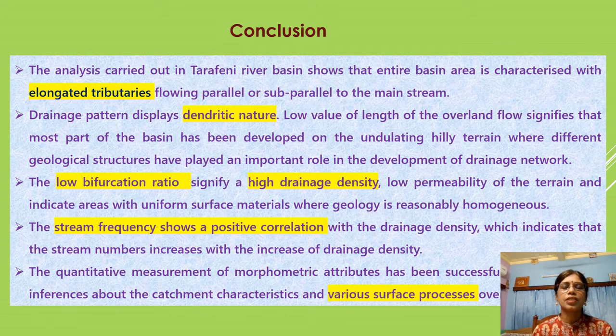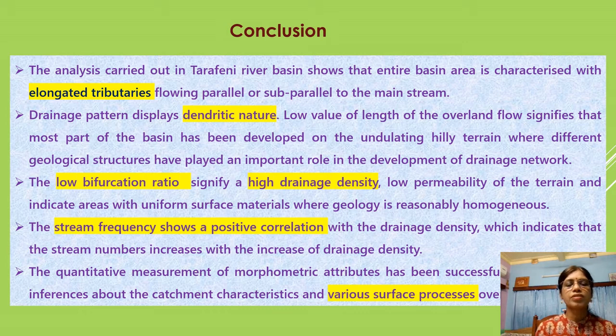In conclusion, it can be said that the Tarafeni river basin is characterized basically by elongated tributaries flowing parallel or subparallel to the mainstream, and the drainage pattern displays a dendritic nature. A low bifurcation ratio in some cases signifies high drainage density, low permeability of the terrain, and indicates areas with uniform surface material where geology is reasonably homogeneous.